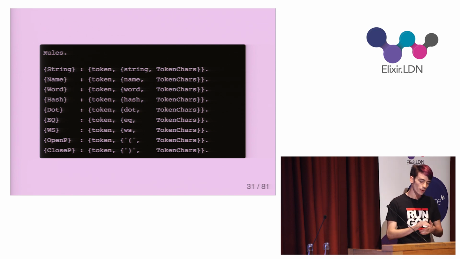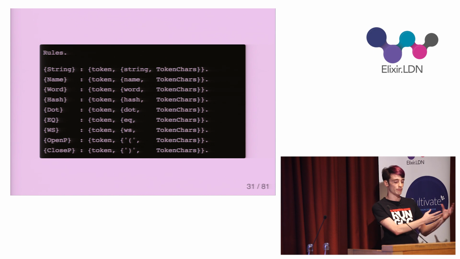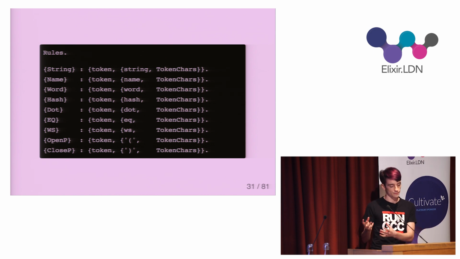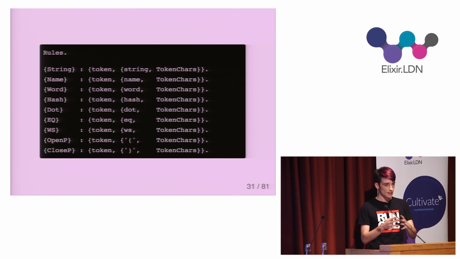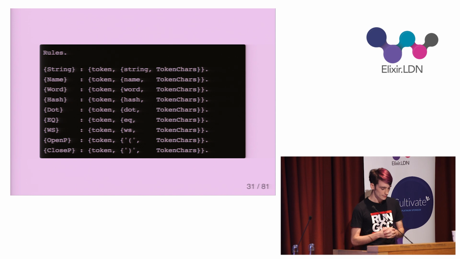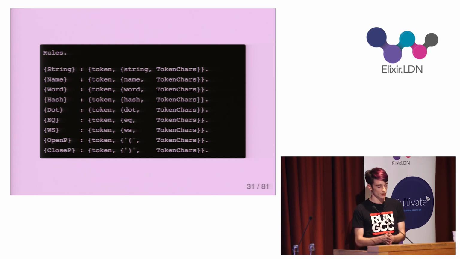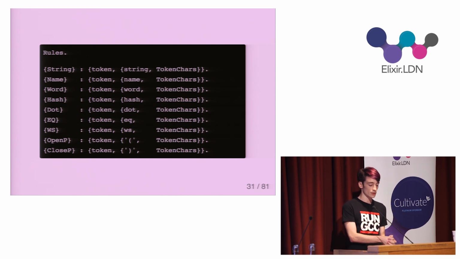After the definition section comes the rules section, which is a mapping between patterns and a token data structure. The syntax for a rule is the name of the definition in curly braces on the left, and then an instruction tuple on the right, and a colon in the middle. And because this is Erlang, everything ends with a full stop. The first element in the tuple is the atom token, which is an instruction to output a token when this pattern matches. The second item is a data structure that we want to form.